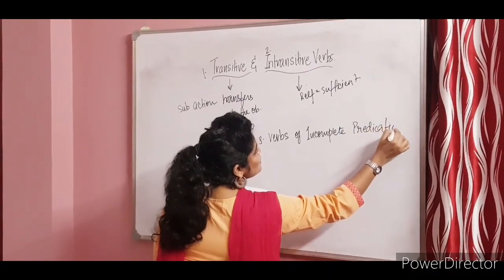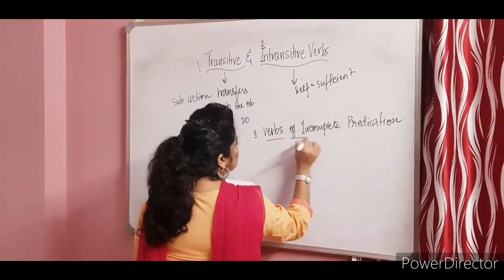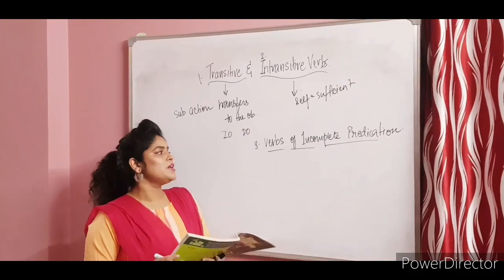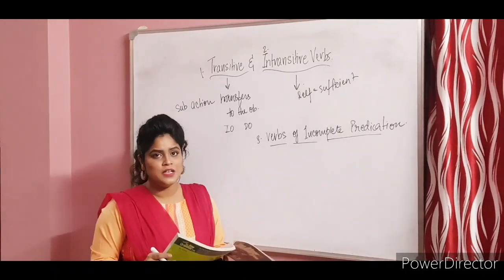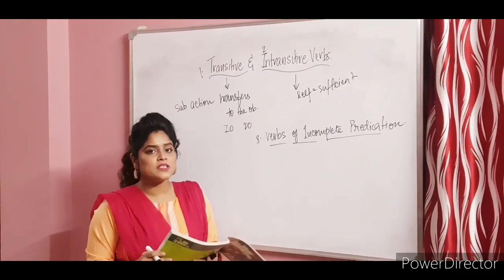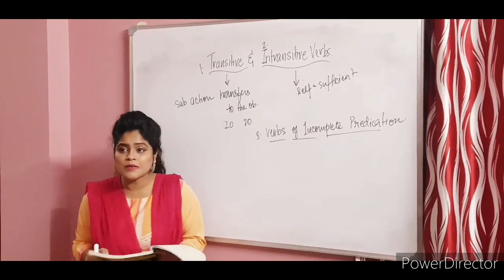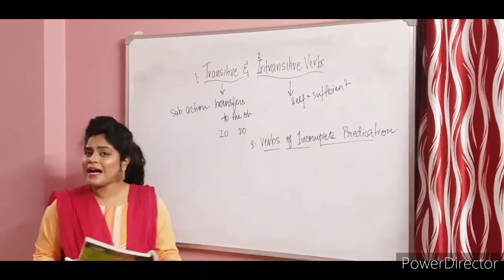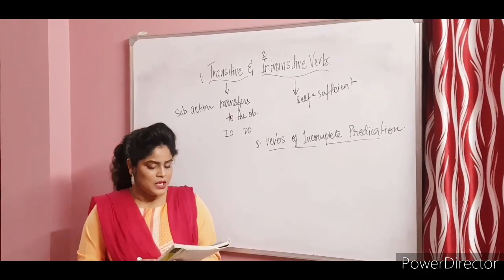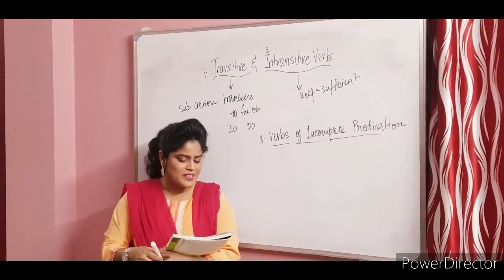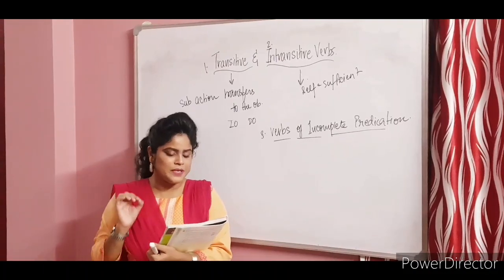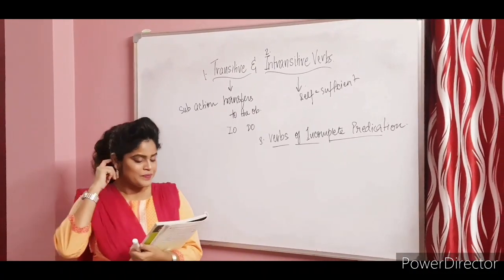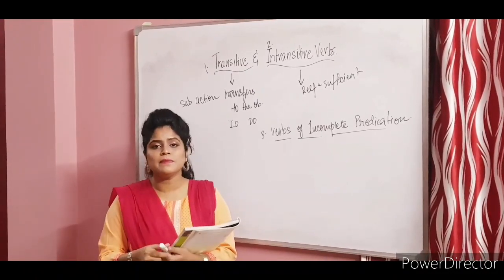Now, what sort of verbs are these? You might just be frightened at the thought of such a long name. Or what does predication mean? Or what does incomplete predication mean if it is taken together? Alright, so I'll make it very simple for you. We identify complete or incomplete predication based on the function of the verb's complement. Now what is a complement?